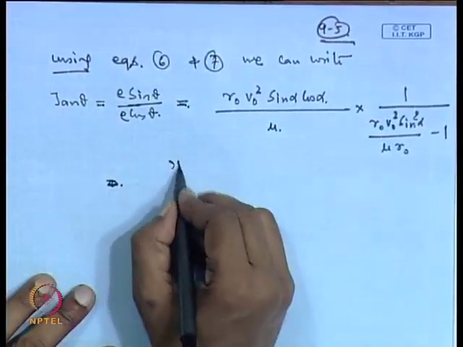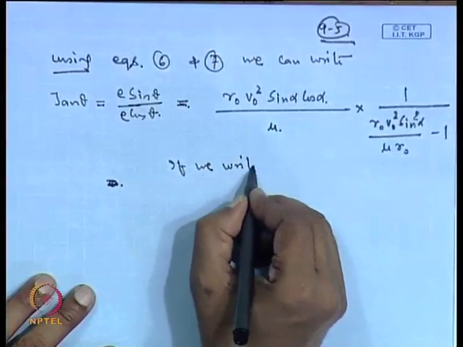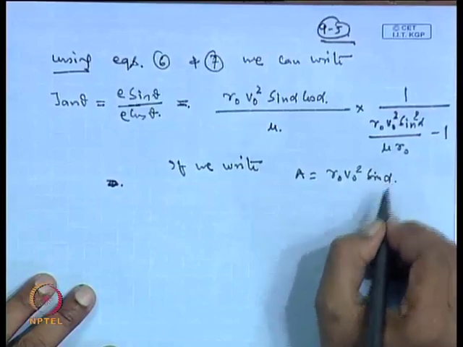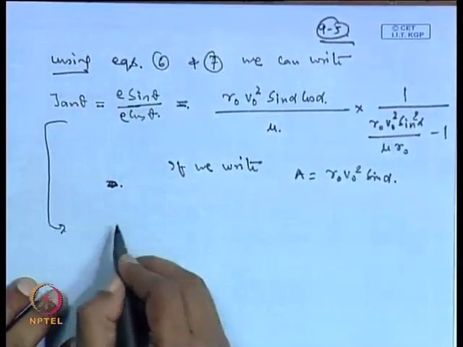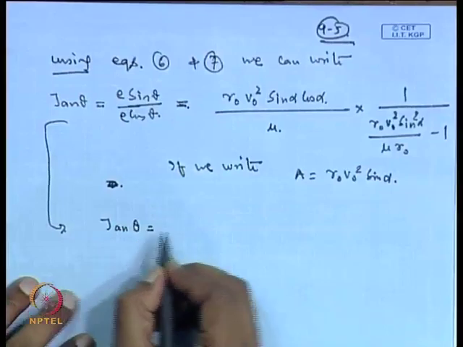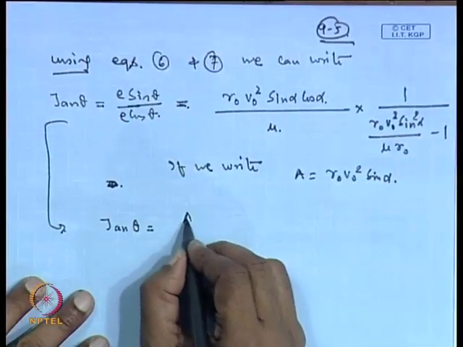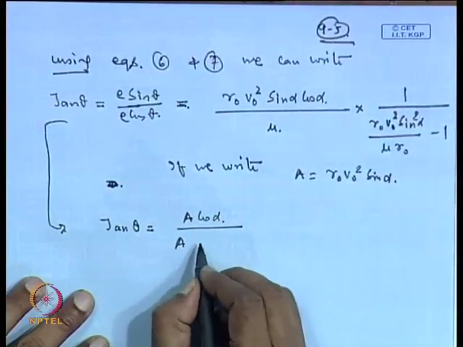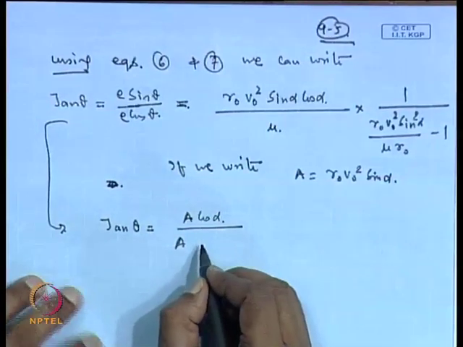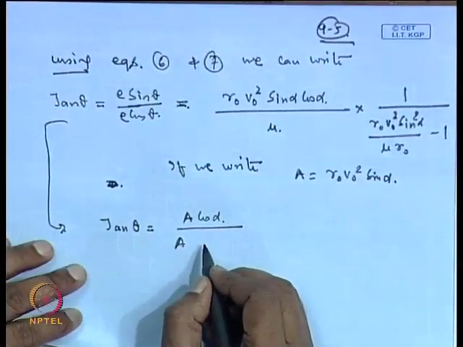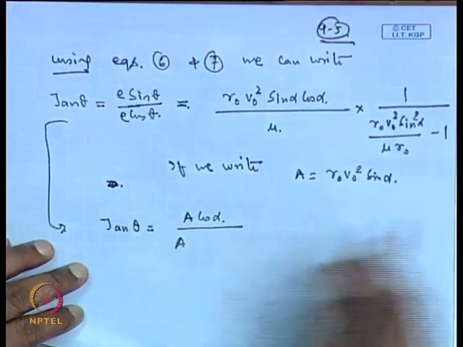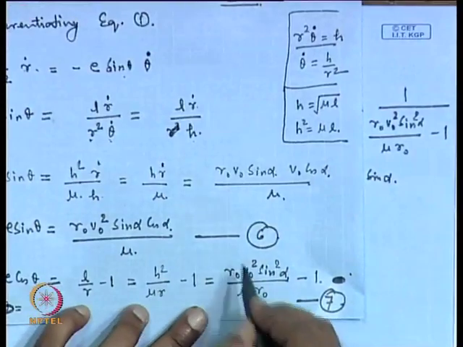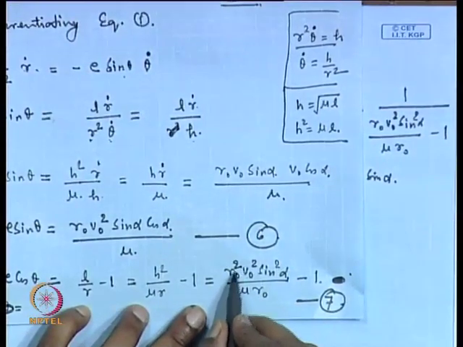So if we write A is equal to r 0 v 0 square sin alpha, then this equation gets reduced to tan theta equal to A cos alpha divided by... here h square, this square term we are missing, so we supplement that.